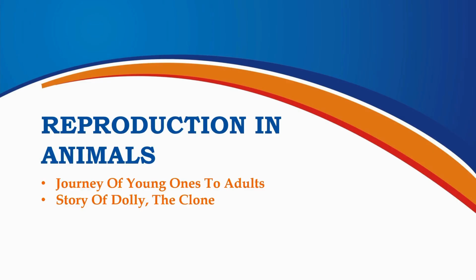In this section, we will explore two fascinating ideas related to reproduction in animals. First, we'll look at the journey of young ones as they grow into adults, understanding how different organisms pass through various stages of life. Then, we'll learn about the amazing story of Dolly, the first cloned mammal, and discover how cloning became a breakthrough in science.